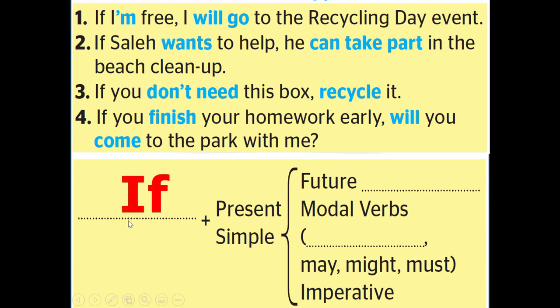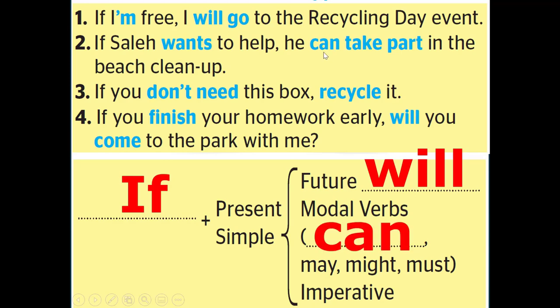Sorry, if. With the future modal verbs, which is will. And also here we use may, might, must, imperatives. What is missing? Can. Very good.